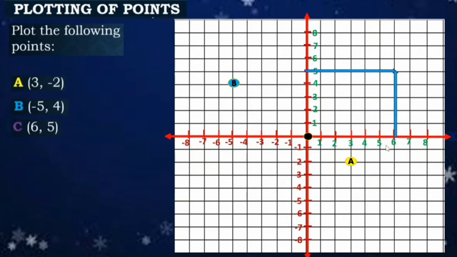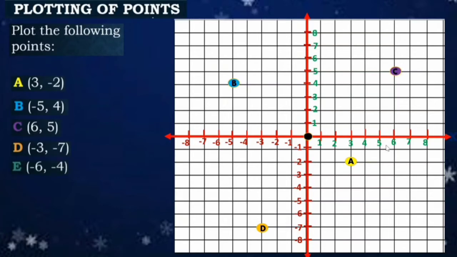Kung saan mag-intersect, that is the point C. And point C is 6, 5. Okay. Next, we have negative 3, negative 7. So parehas negative, so it lies on the quadrant 3. Identify first negative 3 in the x-axis. Negative 7 in the y-axis. Draw a line. And the point of intersection is our point D.